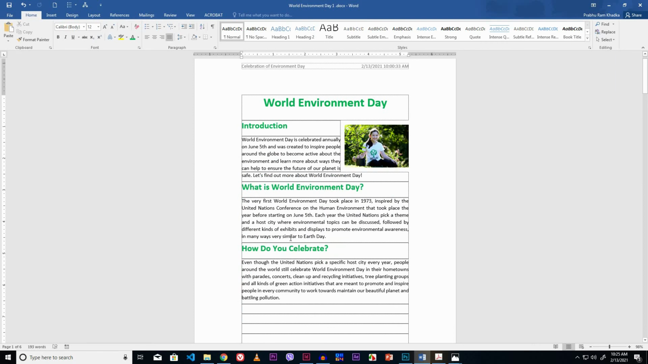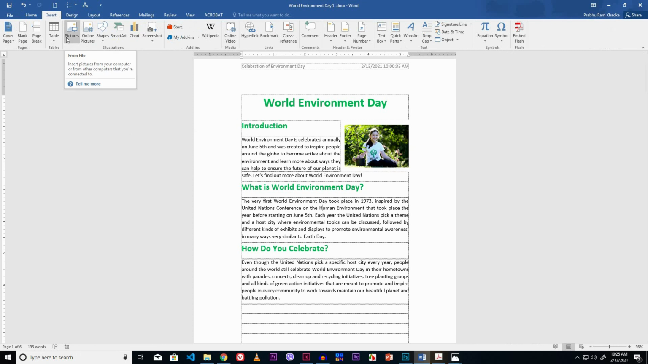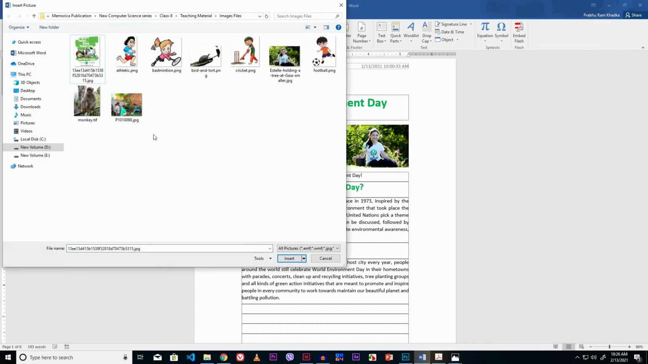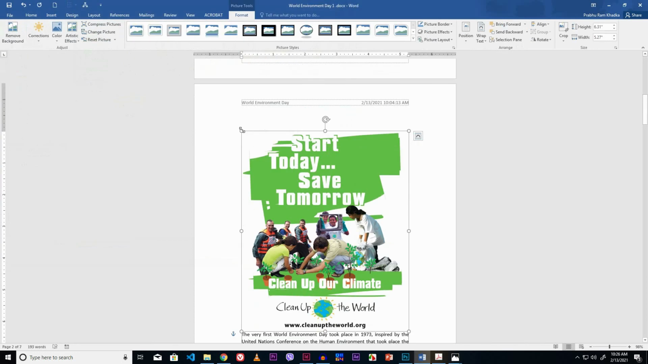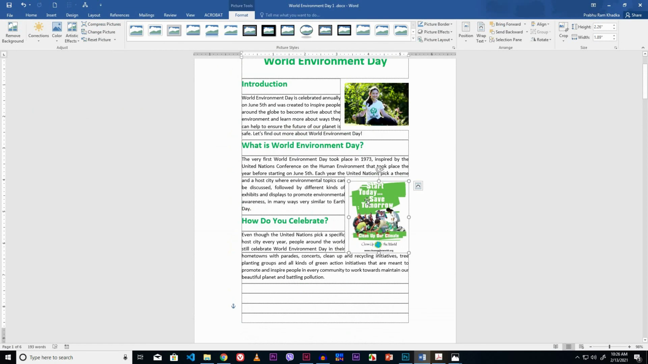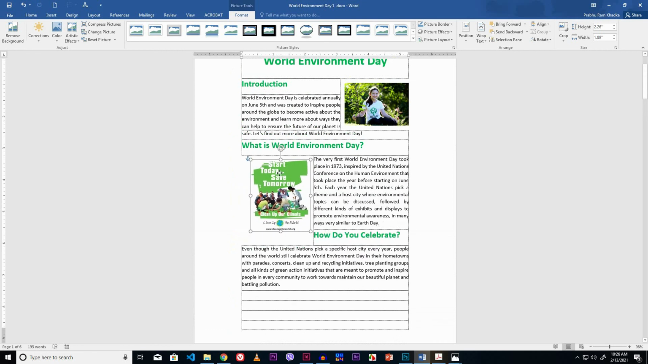Again insert the next picture. Click the Insert tab. Click the Pictures option from Illustration group of Insert tab. Find your picture. My pictures are over here. I select it and click the Insert button. Now resize this picture using resizing handle. Now move this picture in the right place.